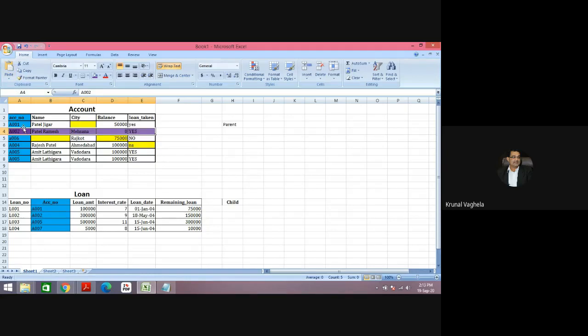For example, customer Patel Ramesh is having one loan, and he has a remaining amount. Now this customer goes to the account section and says, I want to close my account, please delete this. Now the account section is not talking with the loan section. So if they delete it, what will happen? Though he has an outstanding loan, these will get deleted. So this should not be allowed.